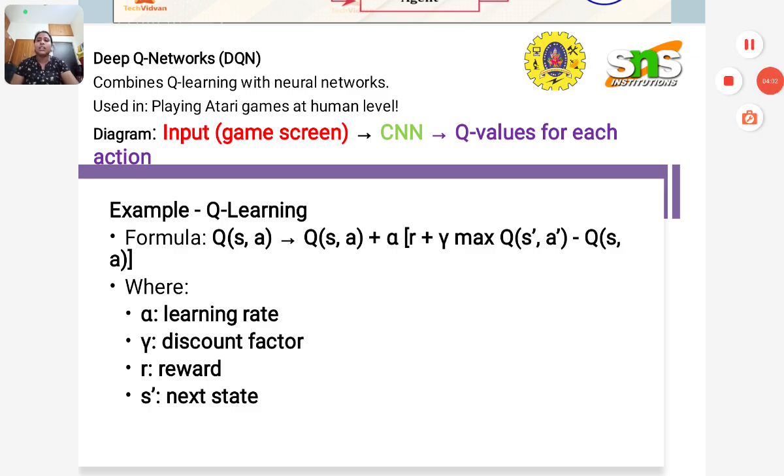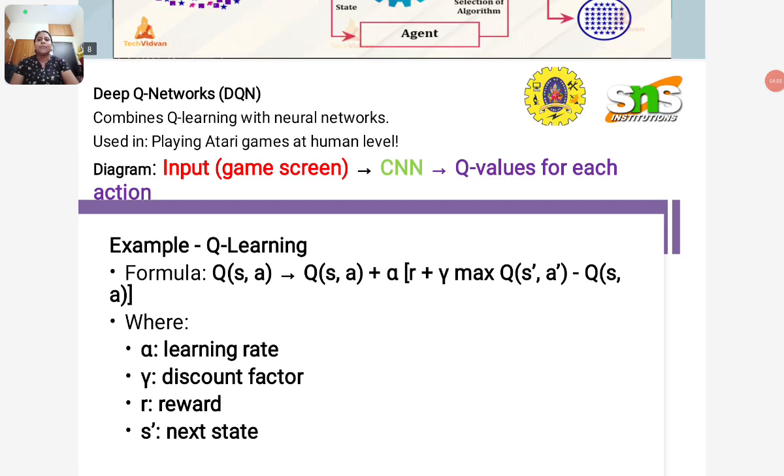So this is the process of Q learning, and deep Q networks combine it with neural networks, mainly used for playing games at human level.